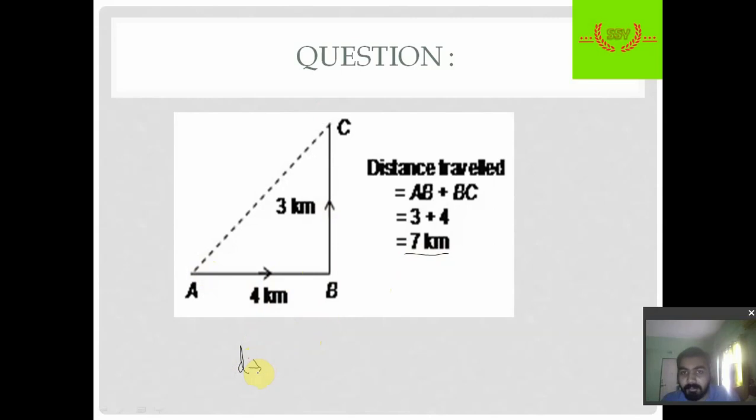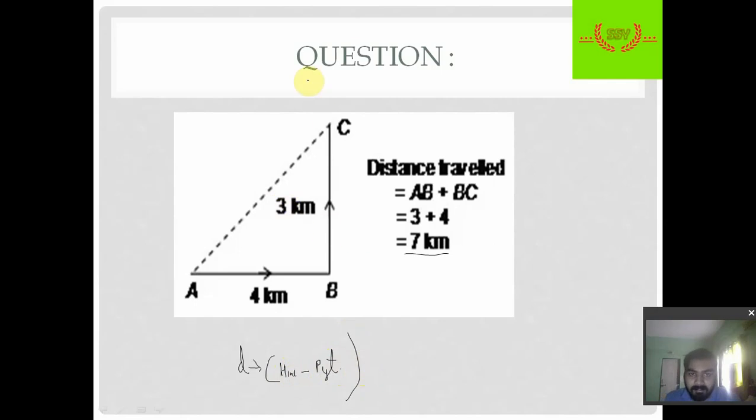I am not going to do it here; you have to comment the answer. The hint is to use the Pythagoras theorem. So pause the video and comment the displacement.